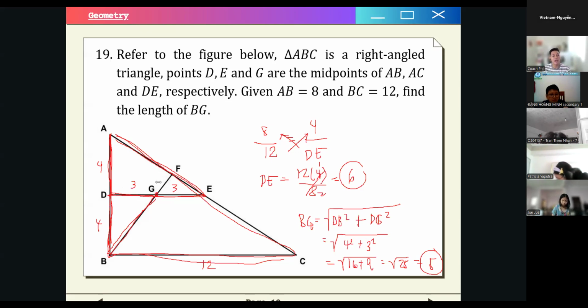You want to know how I know that the triangle GDB is a right angle triangle? Yes. Okay.